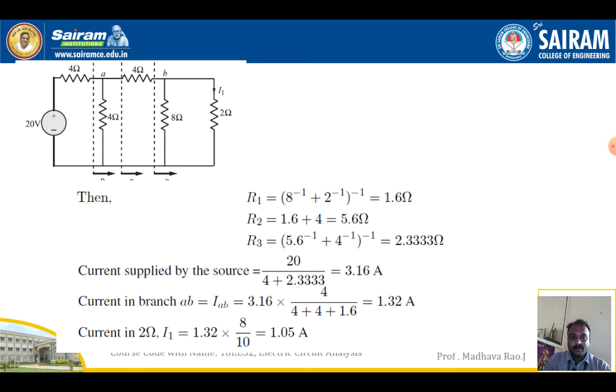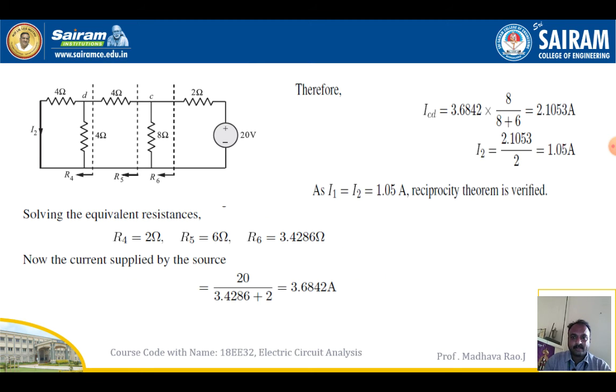So how are we interchanging response and source? See, in this circuit 20 ohm is connected in front. Now we have taken it to the back of the circuit. So the source we have interchanged and the direction of the currents is the same. Direction of the currents should not change in this diagram. So ICD you have to find out.